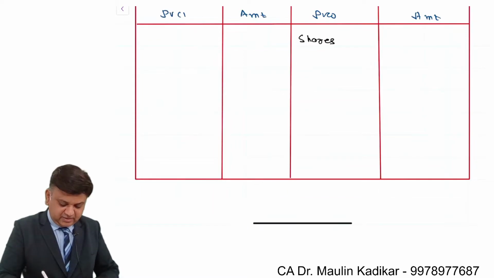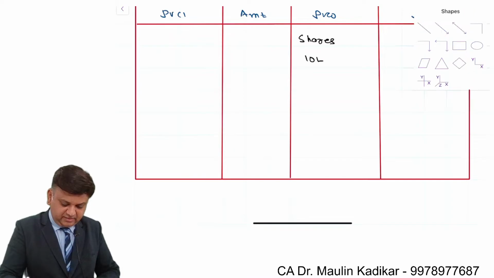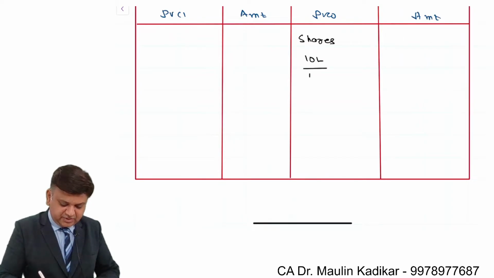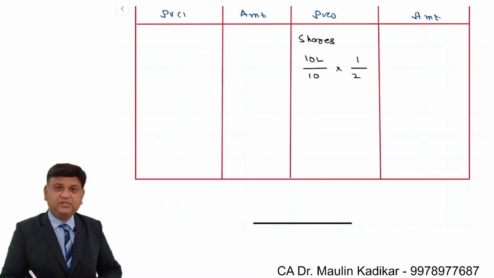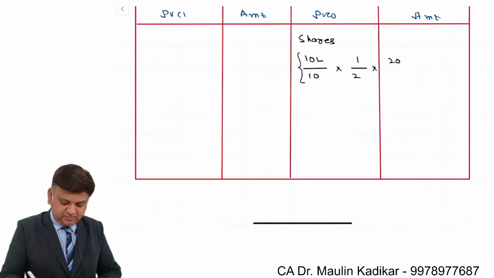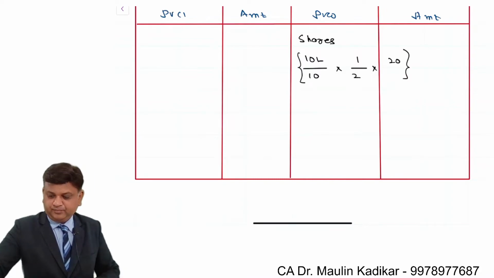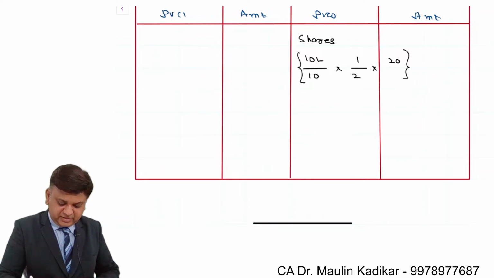In that we understand it is 10 lakhs divided by 10, that will give the number of shares. It is 1 lakh into 1 by 2. So the exchange ratio is 0.5, that is 50,000 shares into 20 rupees per share. So 10 lakhs upon 10 divided by 2 into 20. That comes to an amount of 10 lakhs.